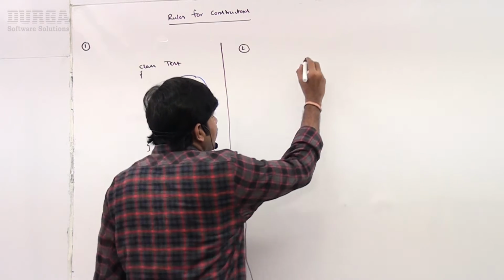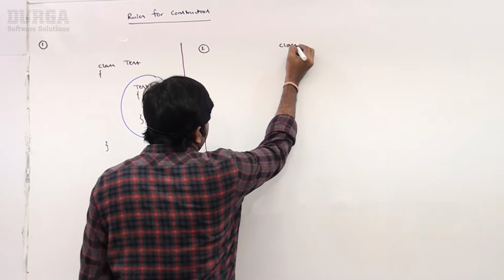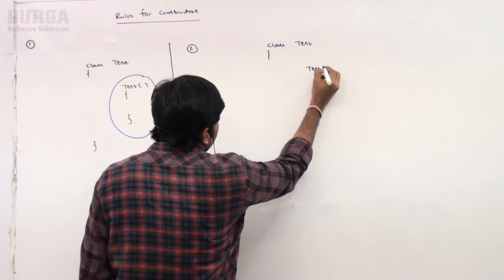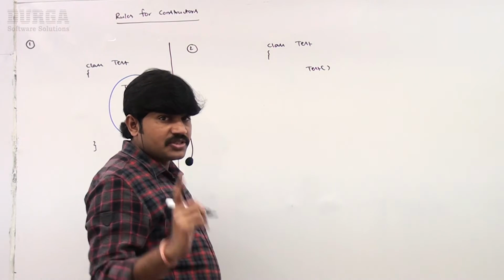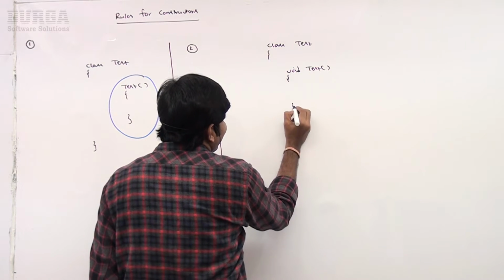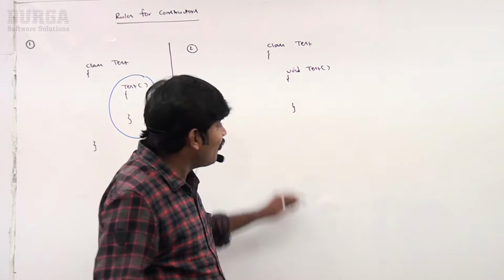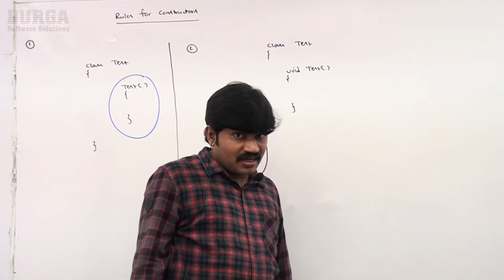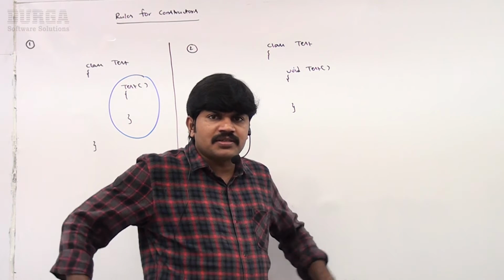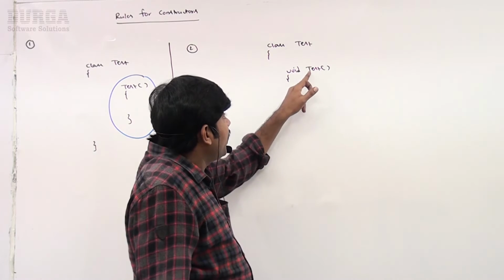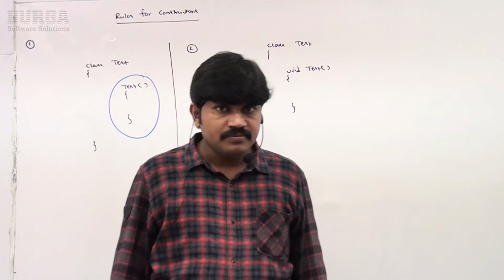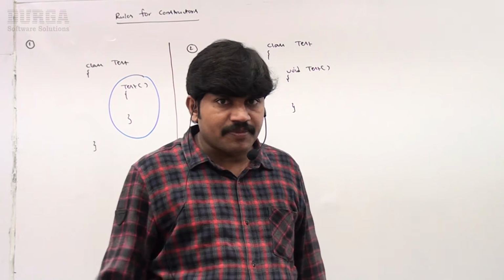Here I am taking class Test. Here I am writing the constructor. By mistake, I am declaring the return type void. Just now I told, is it possible to declare a return type for the constructor? No, the return type concept is not applicable for constructors. By mistake, if you are taking a return type, what will happen? Can you please tell what will happen?